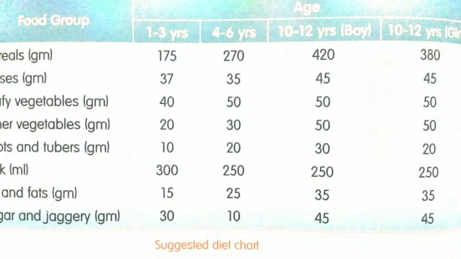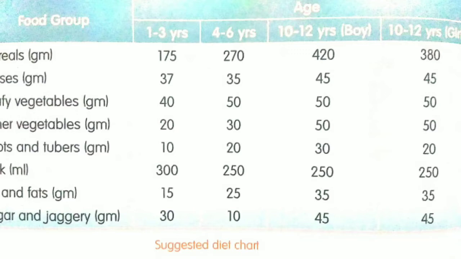And for 4 to 6, and 10 to 12 year boys and girls, how does it differ? Looking at this, for some of the food groups a 10 to 12 year old boy has to take more than a girl. For example, for cereals, while all the others are almost the same, and for roots and tubers, some differences are there.